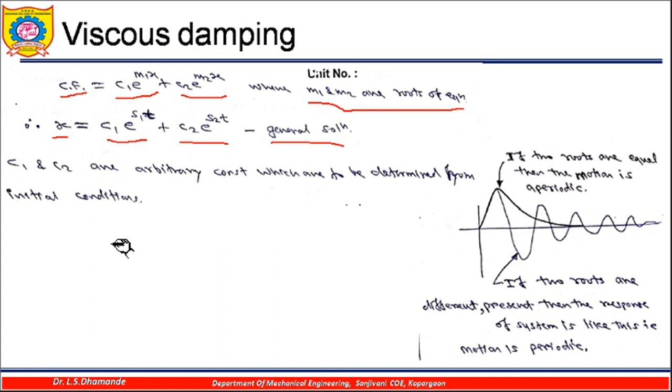Now let us understand how we can find the values of c1 and c2. It depends upon what kind of roots you are getting over here, s1 and s2. If these two roots are equal, then the motion is aperiodic. It means you will have a displacement like this and it will go towards 0. And if the two roots are different and complex, then the response of the system is like this, that is, the motion becomes a periodic one. It will repeat periodically like this. So depending upon what kind of roots there are, the situation will occur.